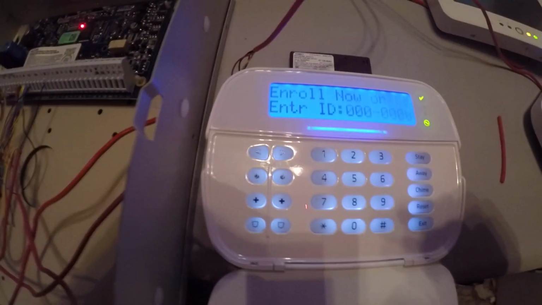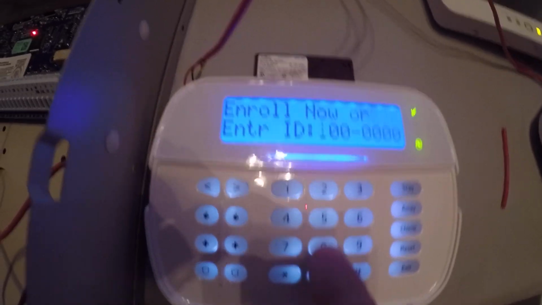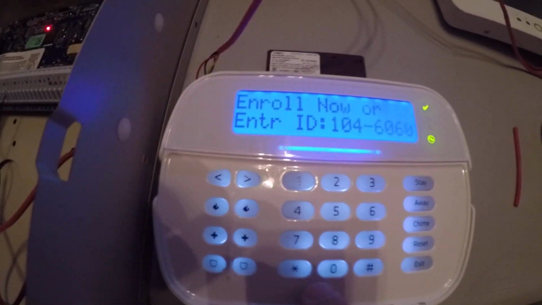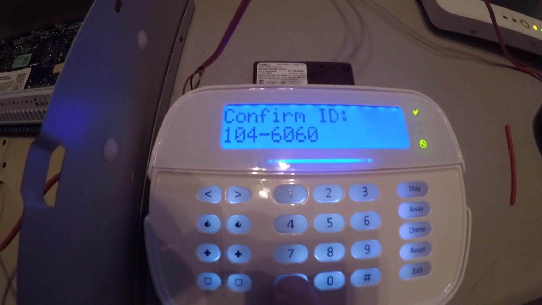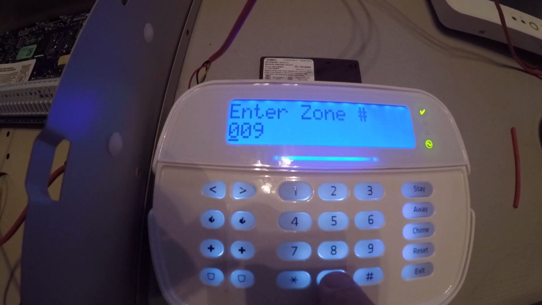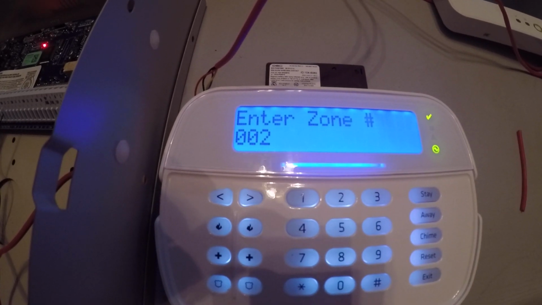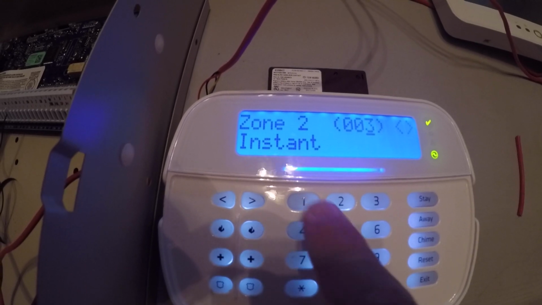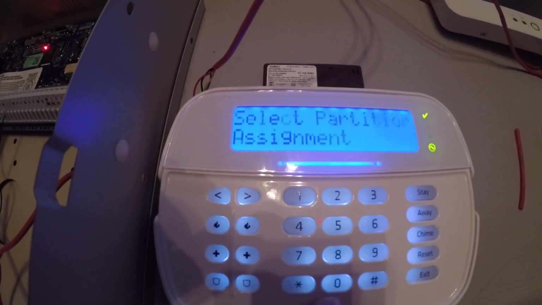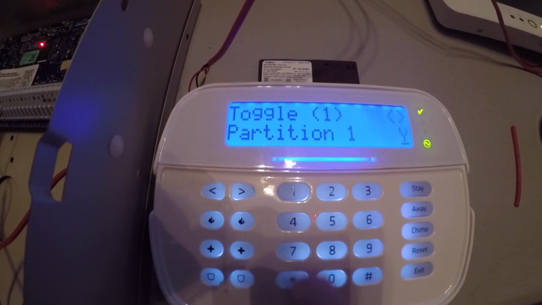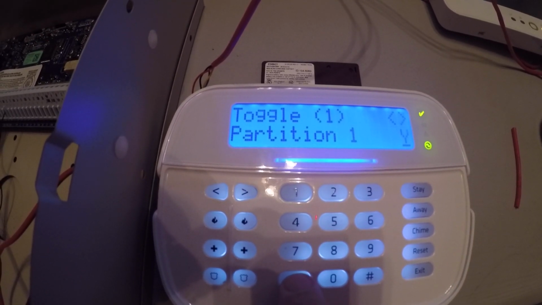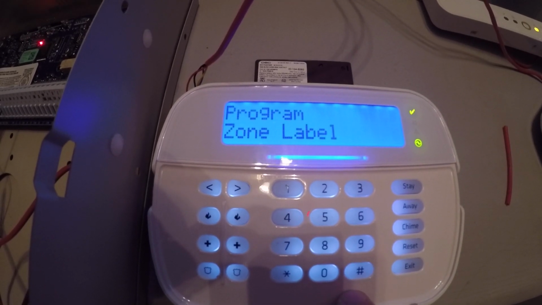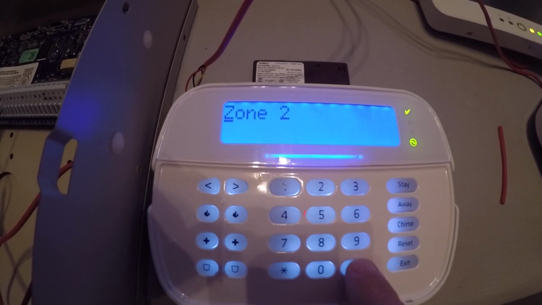The next device we have is 1046060. It's asking us to confirm it. We're going to do this on 002. The zone definition. This is our garage entry, so we're going to do a delay on that one as well. Partition 1, if we hit star, it turns it off. We want to hit pound. If we hit pound, it's going to ask us to label zone 2. We'll leave zone 2.